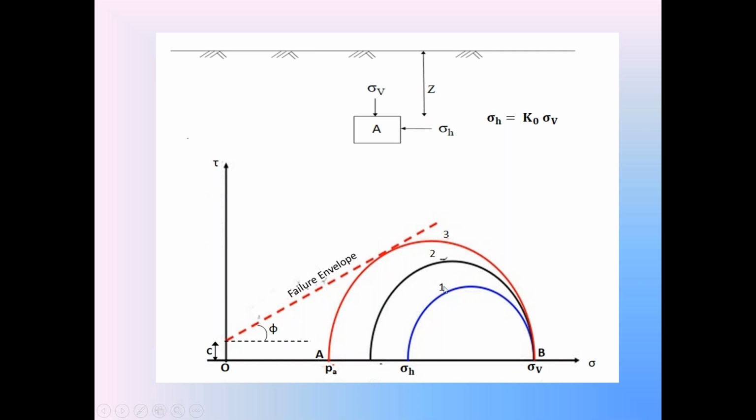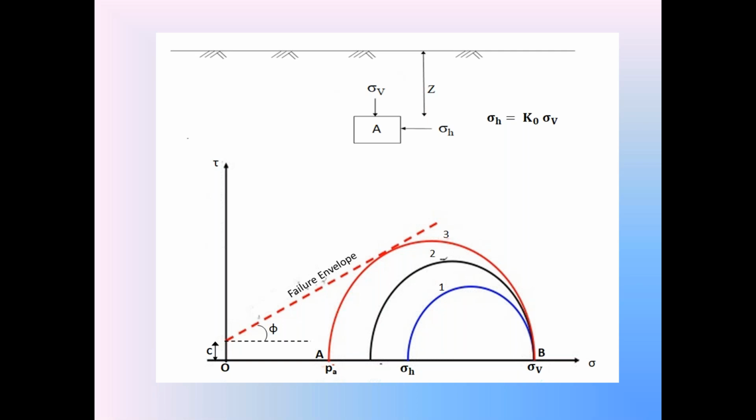It is below the failure envelope of the Kosu soil. We discussed already that in the Kosu soil we have this failure envelope. So in the rest condition, the backfill is not subjected to failure. The backfill is in elastic equilibrium condition.